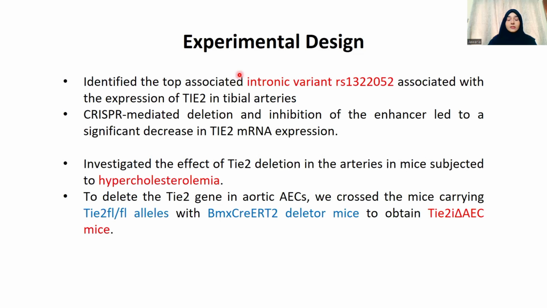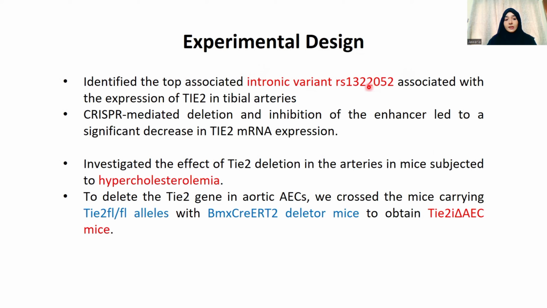So, experimental design. Researchers took advantage of multiple GWAS studies. They did a meta-analysis of multiple GWAS to investigate the association of the Tie2 gene with coronary atherosclerosis, and they identified the top associated intronic variant, which was associated with the expression of Tie2 in tibial arteries.